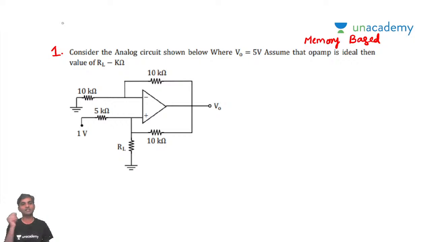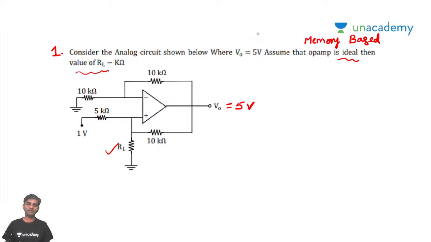Now if you look at this problem, consider the analog circuit shown below where V0 is equal to 5 volts. Assume that the op amp is ideal. Then what is the value of the load resistance RL? He's asking what is the value of this resistance RL.